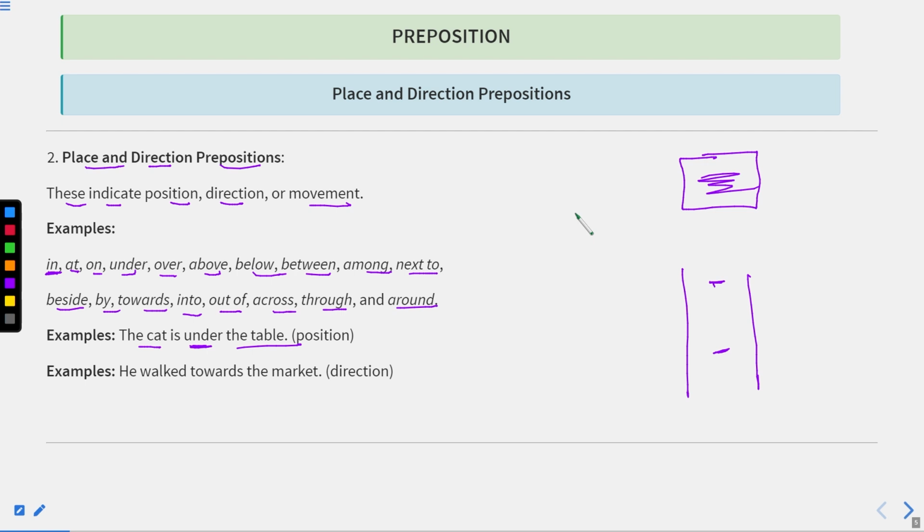Okay, above is used if we want to show that something is in the plus point or in increasing order. For example, if I say my parents are above all, it means I make them the priority, or they are the priority for me. Or if I say nation is above all, it means I give priority to the nation.